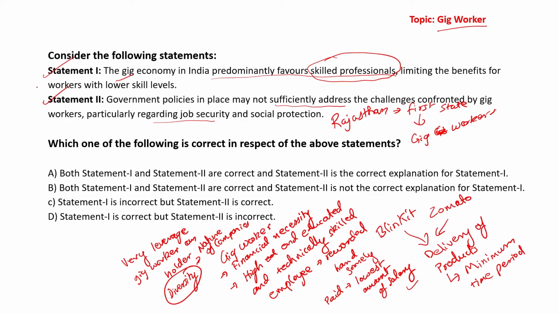So what do we see is both statements are correct, but there does not exist a relation between the two, and hence what we will say is option B is the correct option. Both statements are correct, but statement 2 does not explain statement 1.